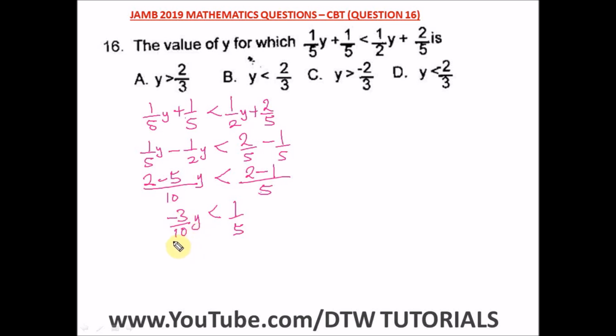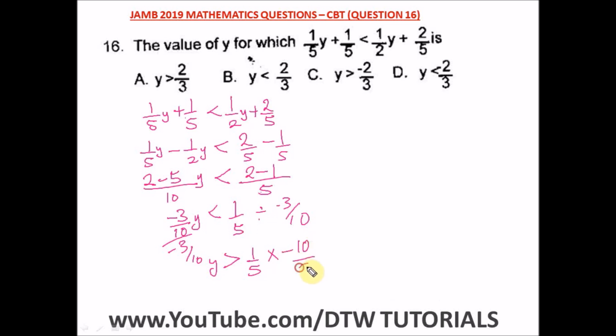Okay, in dividing both sides by a negative sign, this is when our inequality sign would change to the opposite one. So we divide by minus 3 over 10, then divide by minus 3 over 10. So what are we left with? We're left with y. So we have a greater than sign. So we have 1 over 5, then change our division to multiplication, so we have